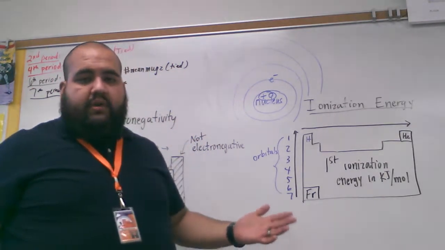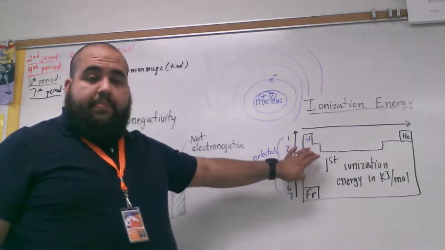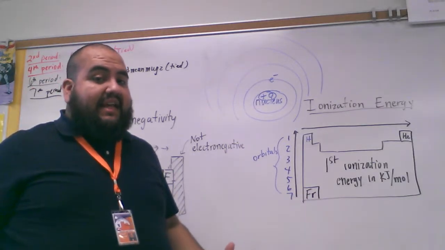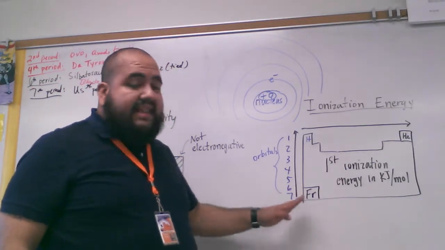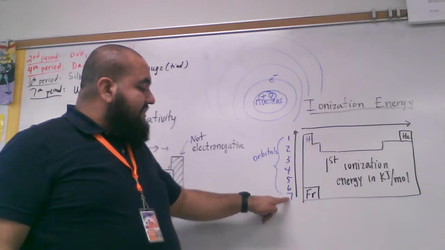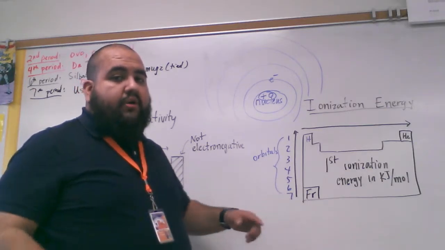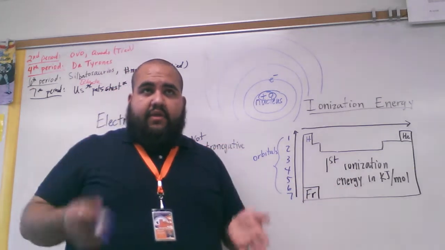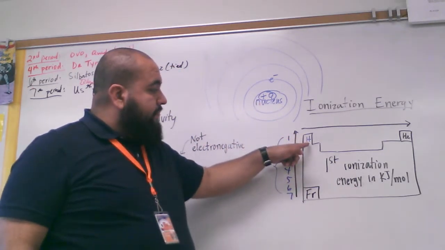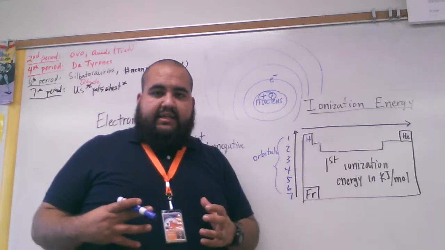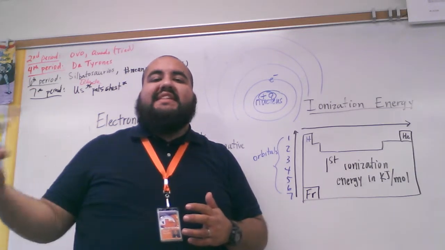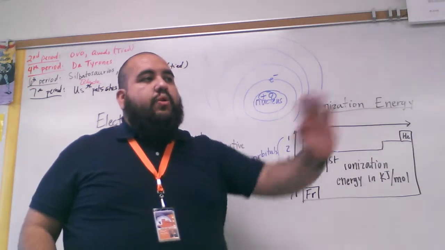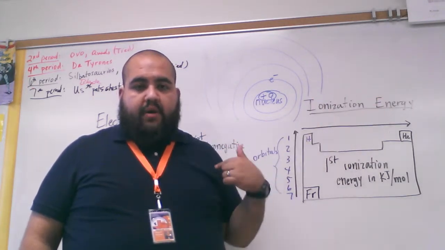Okay? So, let's look at it in terms of the periodic table. Francium is one of the heaviest elements in the periodic table. It's not the heaviest, but it's one of the heaviest. It has theoretically 7 orbitals around its nucleus. Now, if you think of hydrogen, hydrogen's nucleus and its proximity to its next electron is about you standing and there being 3 football fields away from you.